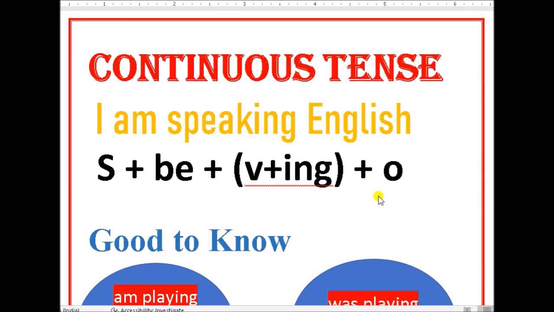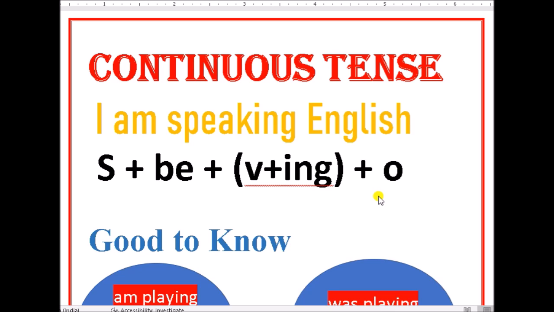In today's class, I am going to talk about continuous or progressive tense. Don't be confused. Continuous and progressive are exactly the same. Are you ready? Okay, let us start.